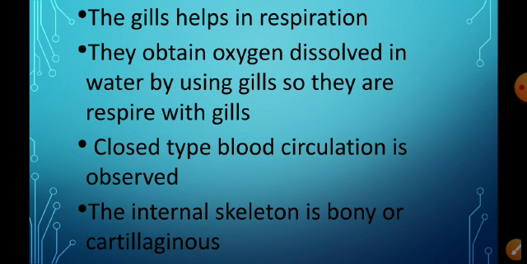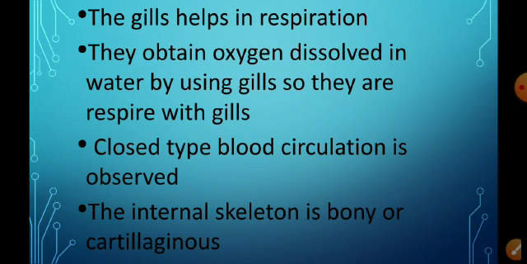The internal skeleton is bony or cartilaginous. The internal skeleton present inside the body is made up of bones as well as cartilaginous tissue, which is a soft type of tissue.